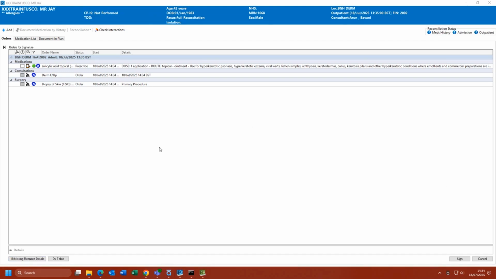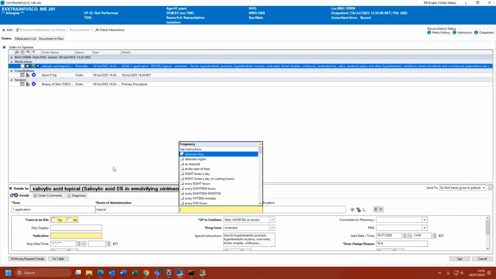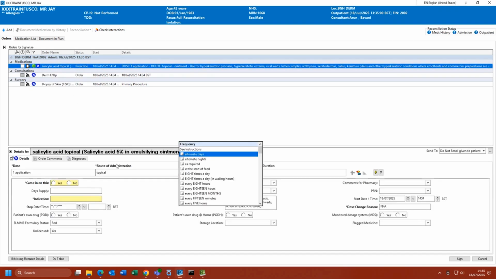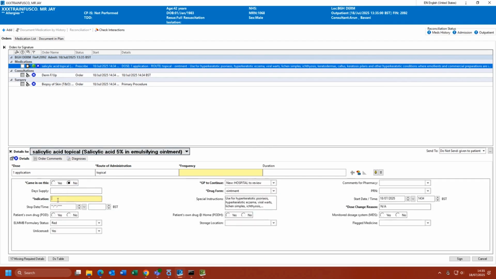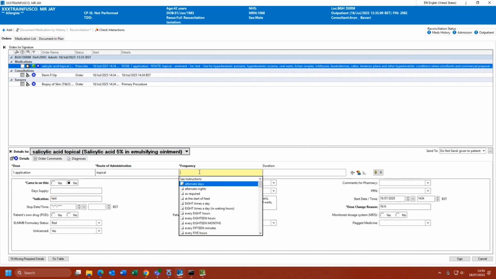Any orders placed will appear at the top of the screen. This allows you to review the order and make any changes. The blue circle indicates that mandatory fields will need completing before moving on. To complete an order, click on this, and at the bottom of the screen, ensure any mandatory fields have been filled in. Repeat this for any of the other orders.